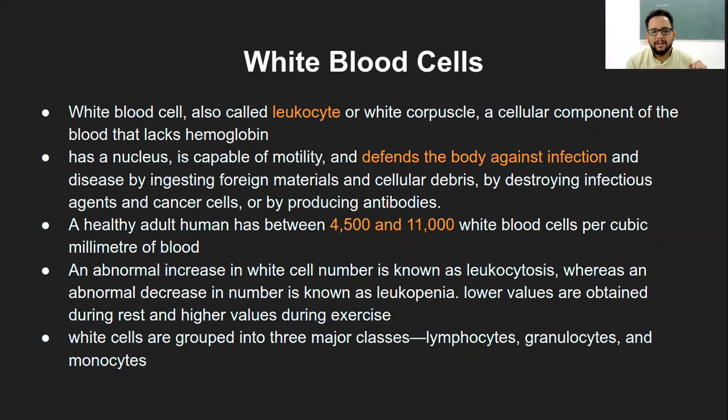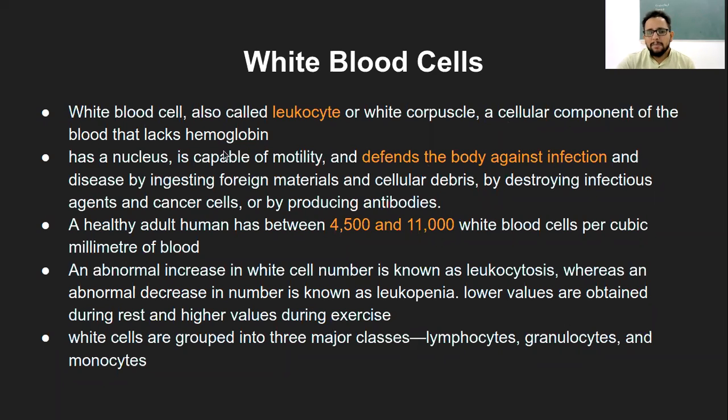The moment they function only as a carrier, they do not have any nucleus. So that way you can remember. On the other hand, WBCs do quite a lot of functions, for example defending the body against any infection. For that they need quite a lot of proteins and genes and enzymes and so on. So they will obviously need a nucleus.